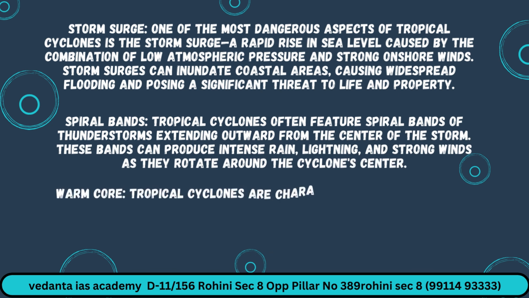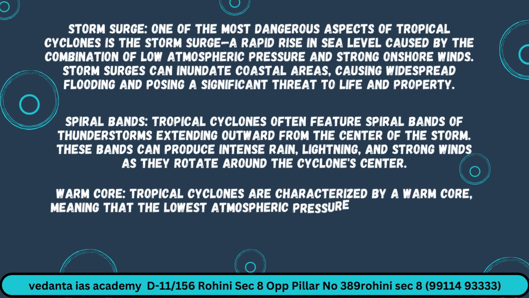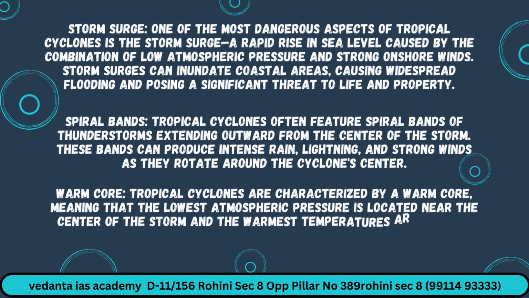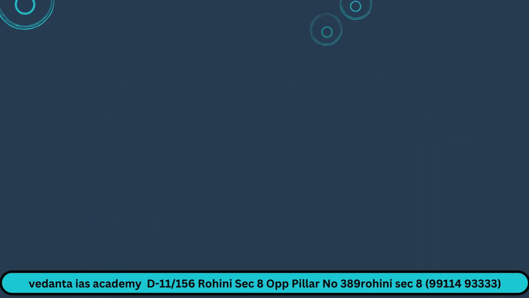Warm core. Tropical cyclones are characterized by a warm core, meaning that the lowest atmospheric pressure is located near the center of the storm and the warmest temperatures are found in the eye and eyewall regions.